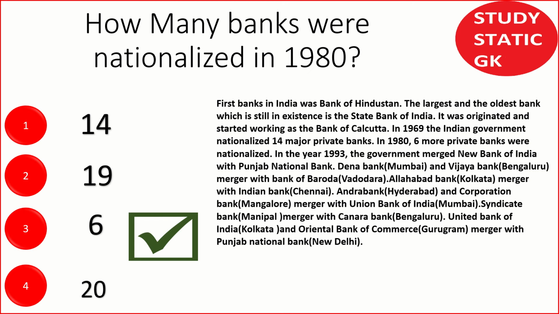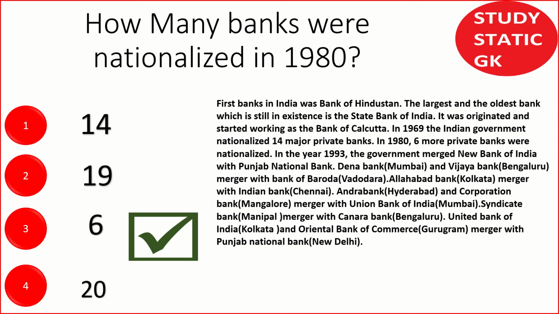And again, coming to mergers, recently most of the banks were merged with other banks. Dena Bank and Vijaya Bank are merged with Bank of Baroda. Allahabad Bank is merged with Indian Bank. Andhra Bank and Corporation Bank are both merged with Union Bank of India.